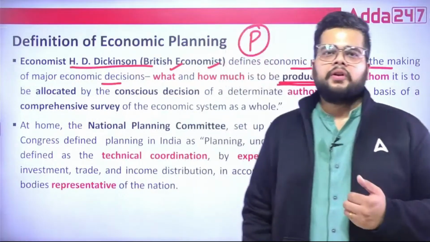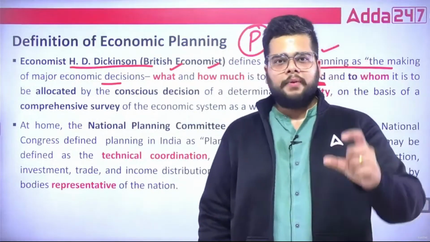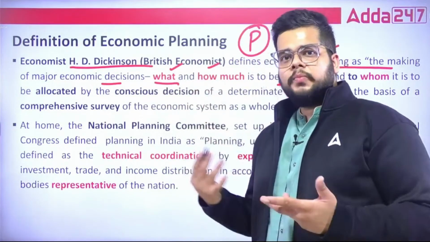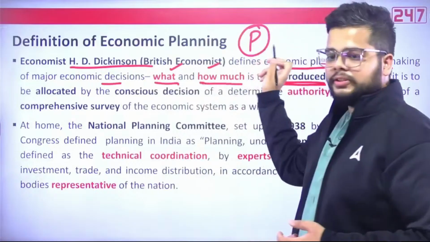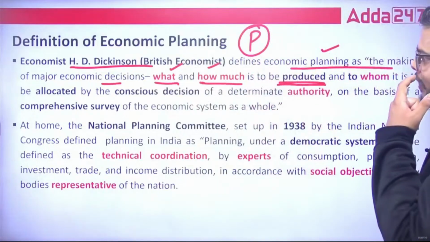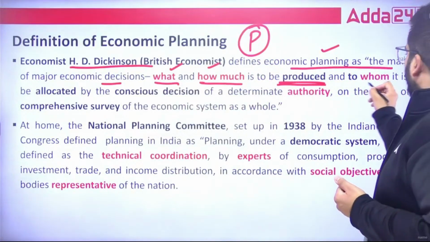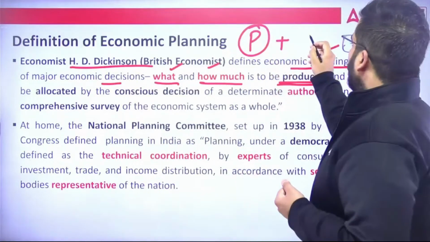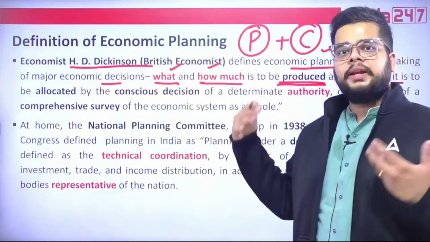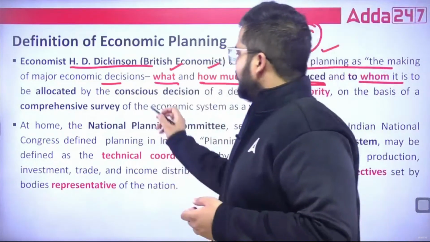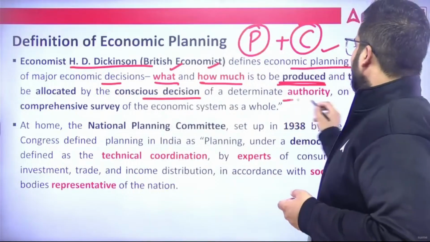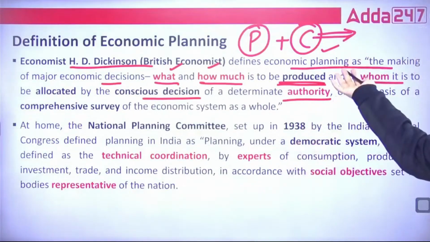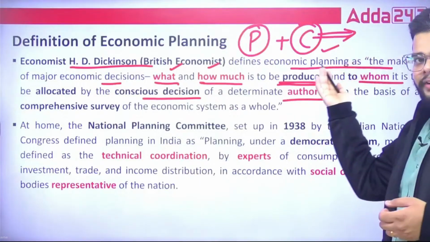So, first level will be the production. Always remember, when we talk about any economy, we talk about the production level. So, what kind of production should be there and how much should be produced? That is the first caveat in this particular definition by H.D. Dickinson. To whom it is to be allocated. So, production is okay. Now, who will consume this? The consumption levels will come from here by the conscious decision of a determinate authority.